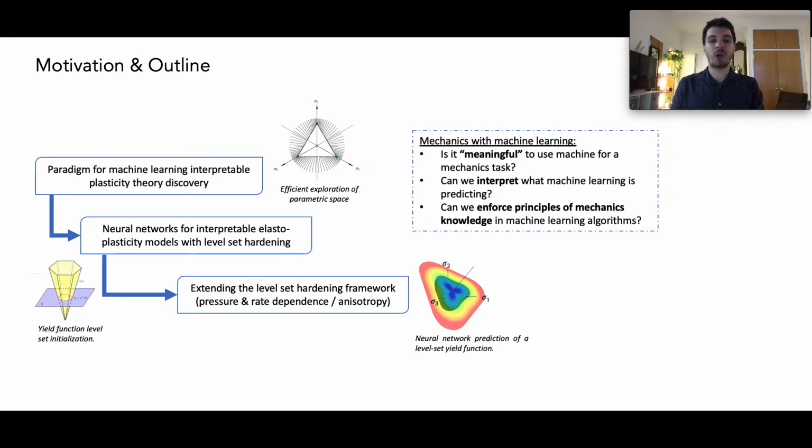Then I will talk about how we extend our level set plasticity framework to describe more complex plasticity physics, like pressure and rate dependence and anisotropy.